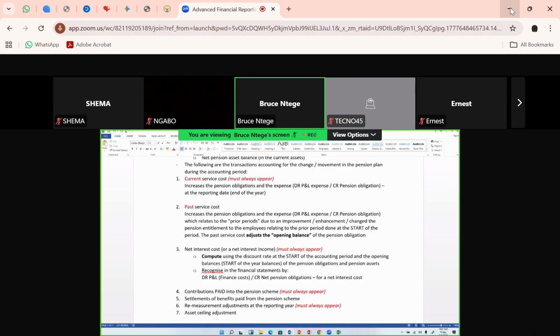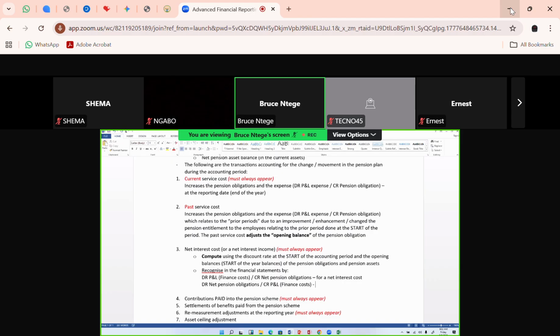If what we had was a net interest income, then in that case we shall do the opposite. We shall debit the net pension obligations account, and then we shall credit the P&L. And of course, you're crediting that line called finance income.